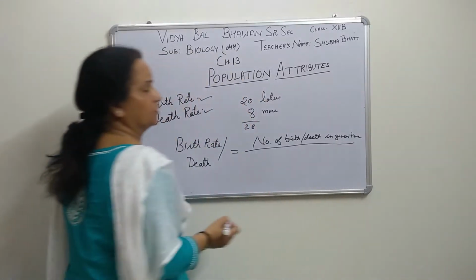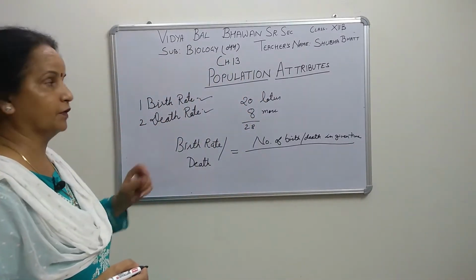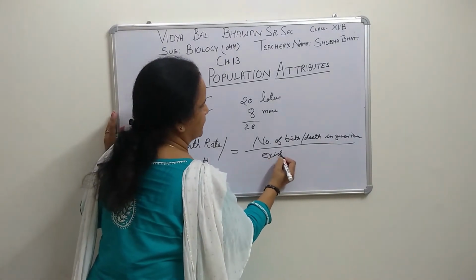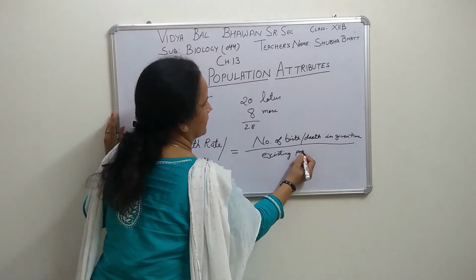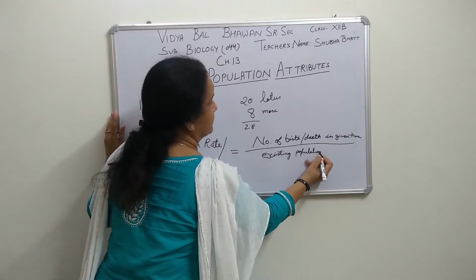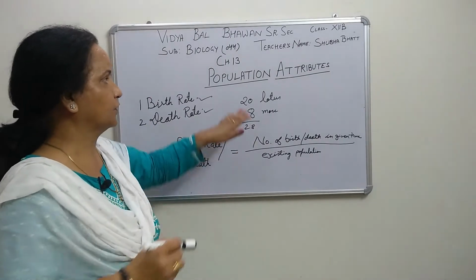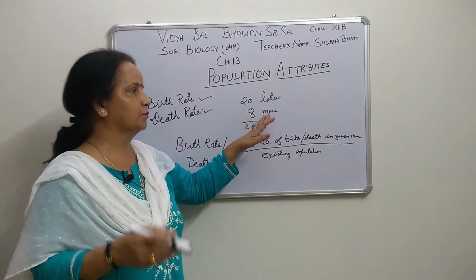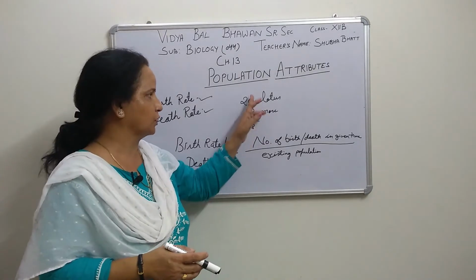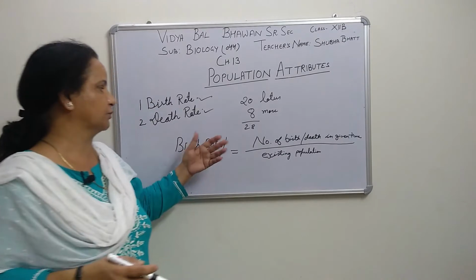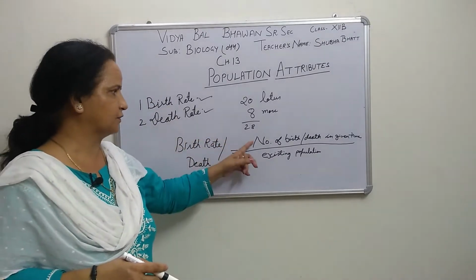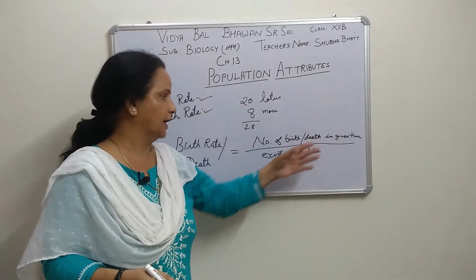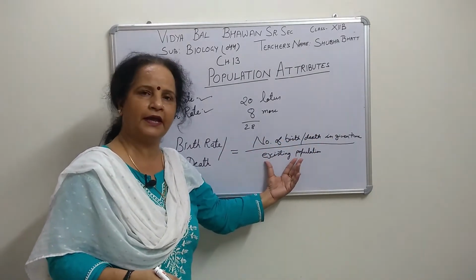upon the existing population, the existing number of lotus. Here 20 lotus are present already in that pond, 8 more lotus plants are added, so in total we have 28. So when you want to find the birth rate, you find the number of births, or in the case of death, the number of deaths in a given time, divided by the existing population.